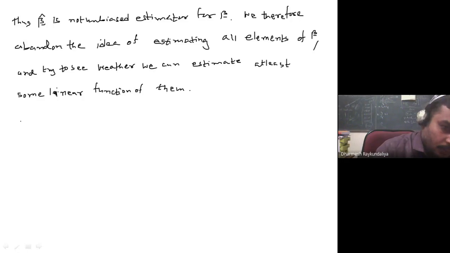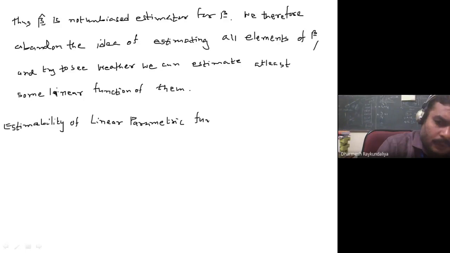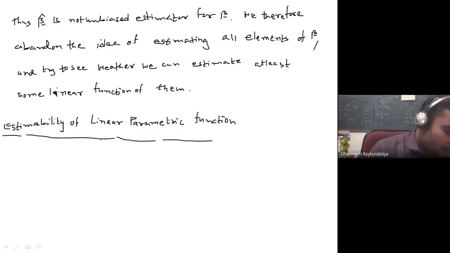So now we will see about the estimability of linear parametric function. And therefore we have to derive the certain condition of estimability. And once we show that the linear parametric function is estimable, then of course we can find the best linear unbiased estimator for that.